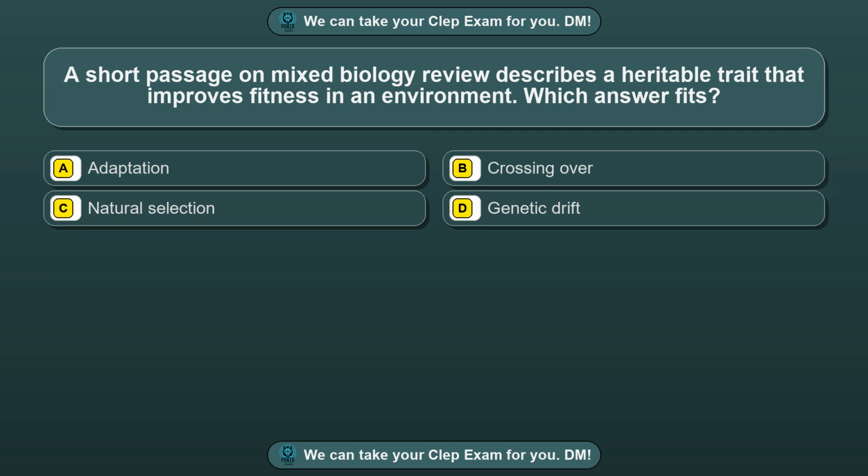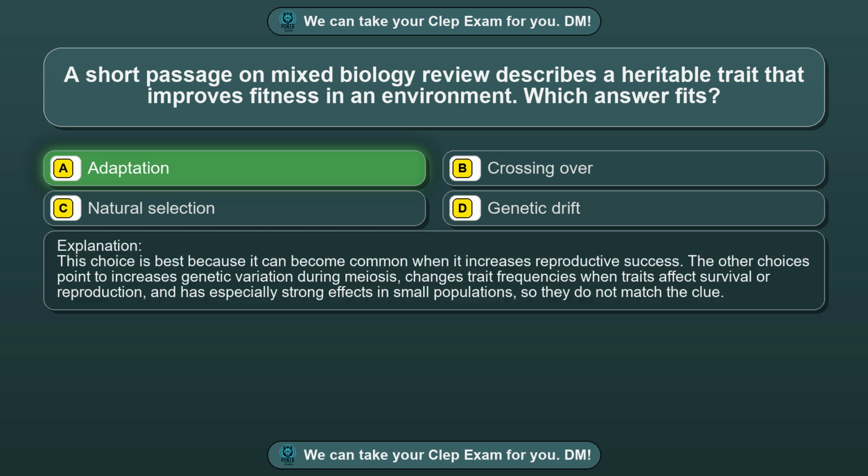Question 60. A short passage on mixed biology review describes a heritable trait that improves fitness in an environment. Which answer fits? Option A, adaptation. Option B, crossing over. Option C, natural selection. Option D, genetic drift. The correct answer is option A, adaptation.